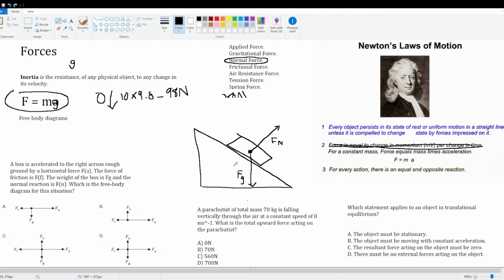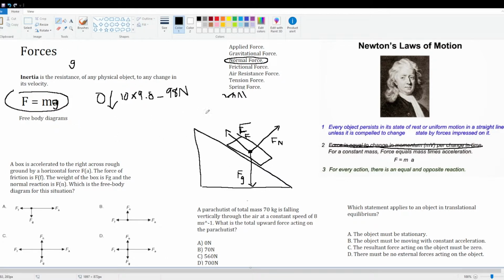And let's say every surface has a friction. There's always a frictional force, so we'll label this, I'm running out of room, F of F. Right, frictional force. Should probably make this bigger. Okay, and we'll leave that as is for now.